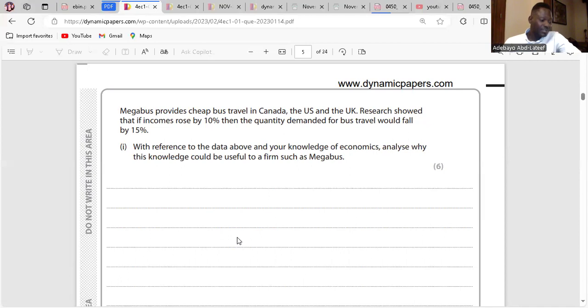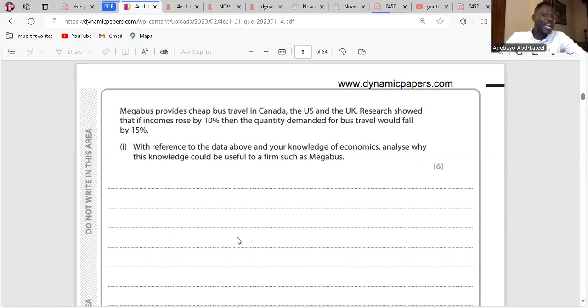This is a product or service that reduces as the level of income increases. Therefore, Megabus will be aware, because they're asking us about the importance of YED analysis here, of when to increase or decrease the services it offers, not price. Income elasticity is the degree of responsiveness of the quantity demanded of a product to a change in income.